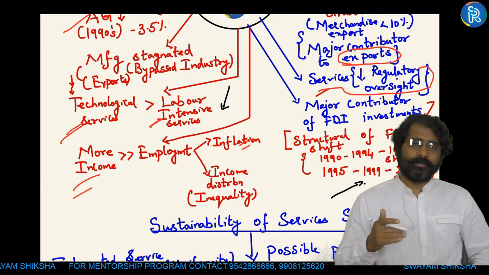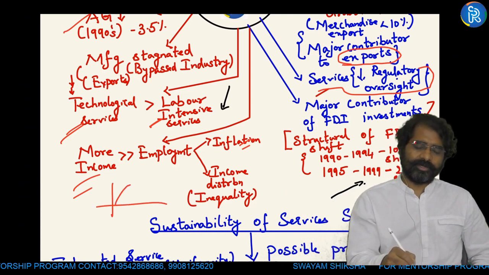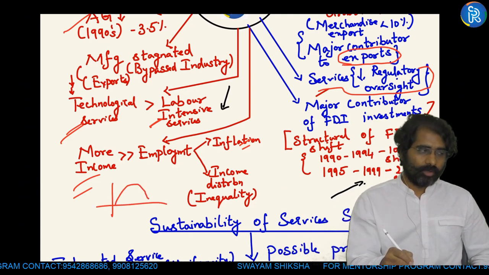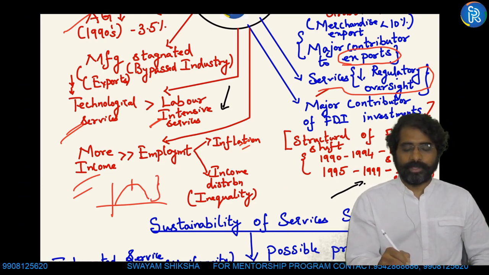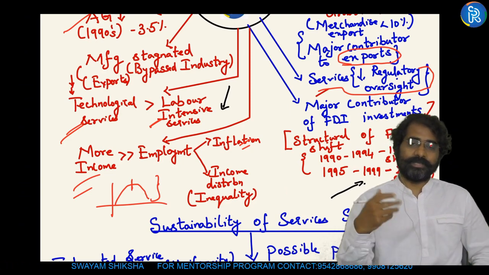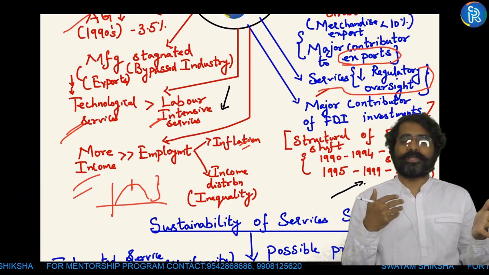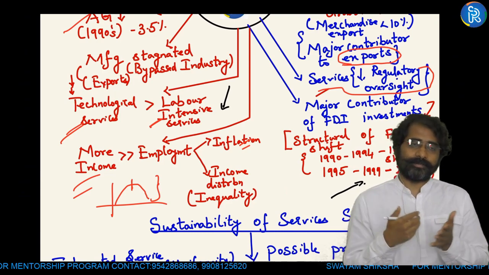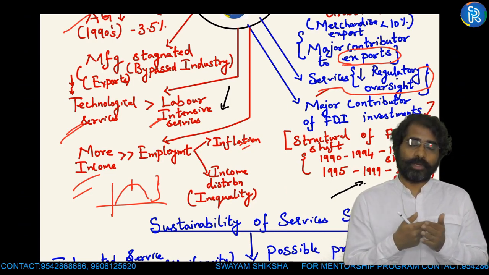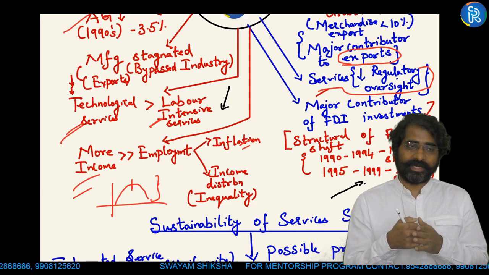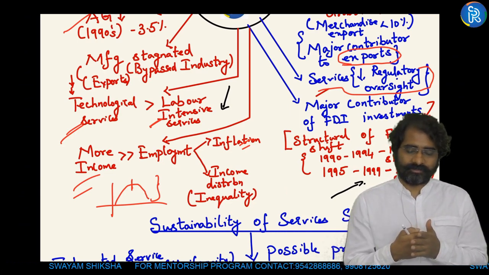That's a common thing. But after a certain period of time, if you see the Kuznets curve graph, and I need not draw the graph in the exam, along with the growth, inequalities will increase up to a point, and after that point, then only they'll talk about employment generation, distribution of income, schemes for the poor. So you want to reduce the disparity between rich and poor. Stopping the disparity is not possible. But if our manufacturing sector would also have increased along with the service sector after 1991, this inequality would have been a little less in comparison to the present scenario. This is one thing.